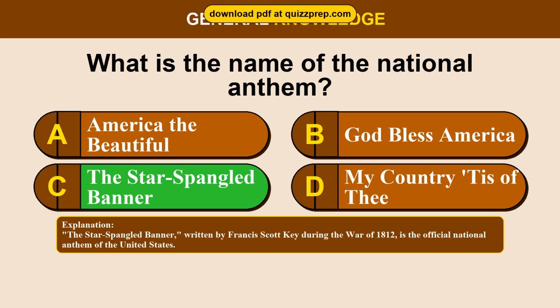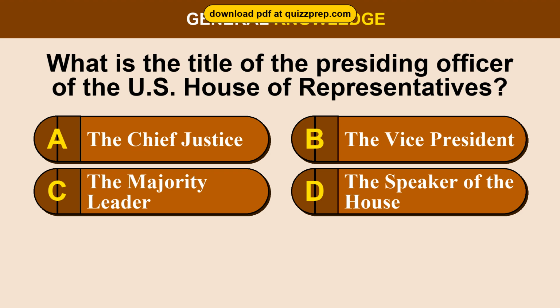The Star-Spangled Banner, written by Francis Scott Key during the War of 1812, is the official national anthem of the United States. Question 15. What is the title of the presiding officer of the U.S. House of Representatives? Option A, the Chief Justice. Option B, the Vice President. Option C, the Majority Leader. Option D, the Speaker of the House. The correct answer is option D, the Speaker of the House.